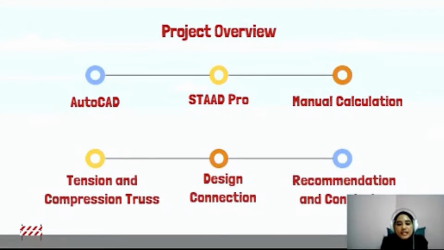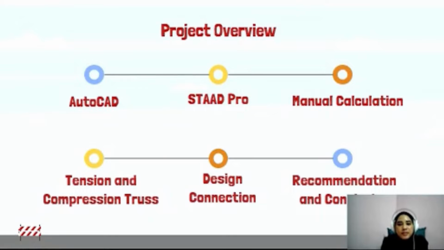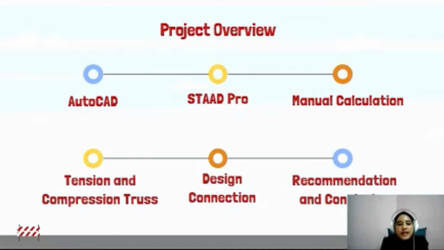Next, the determination of internal forces uses software analysis, which is StatPro, and also manual calculation for verification of critical members. For designing tension and compression truss members, it consists of top chord members, bottom chord members, inner chord members, outer chord members, diagonal chord members, and vertical chord members. For the design of connections, we are only using welded connections, and we sketch the detailing of the welded connection.